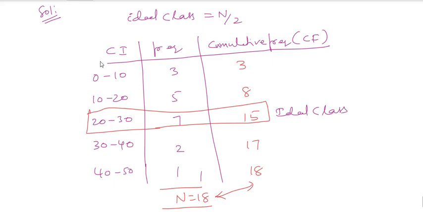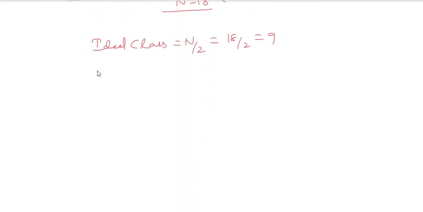Tell me, what is the lower limit of your ideal class? The lower limit is capital L. Then F is the frequency of your ideal class. Then M is the cumulative frequency for the class above the ideal class. This is your M. So these are the required values. So now what is your median?